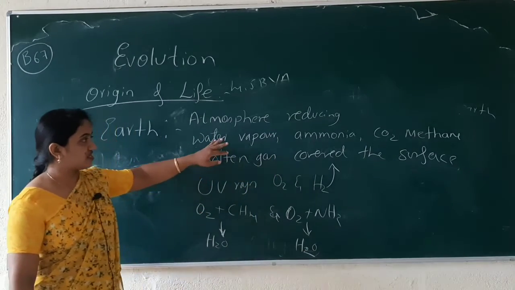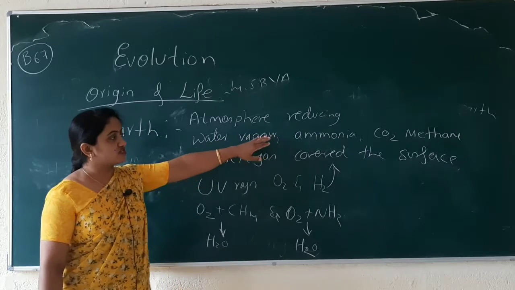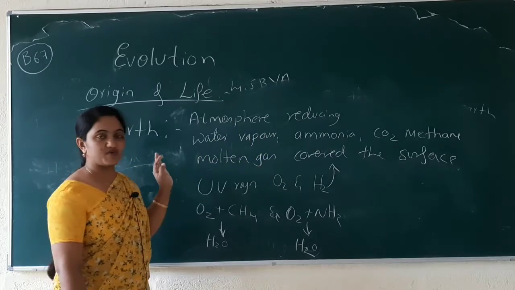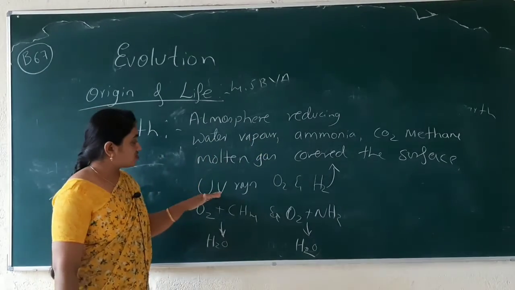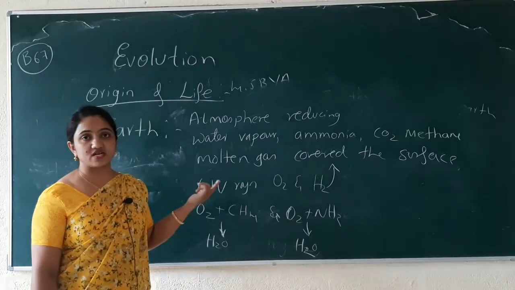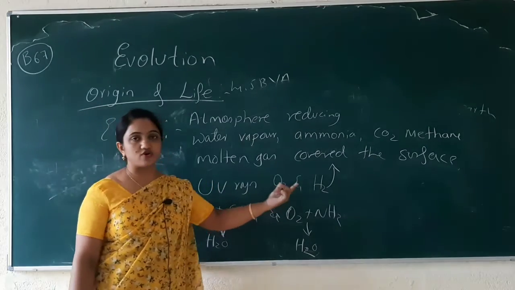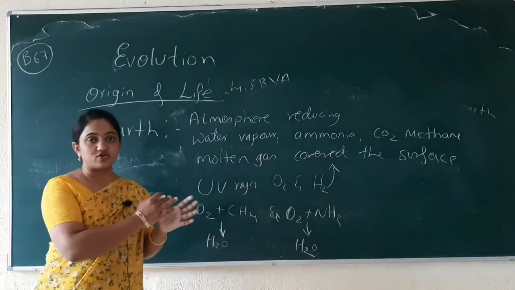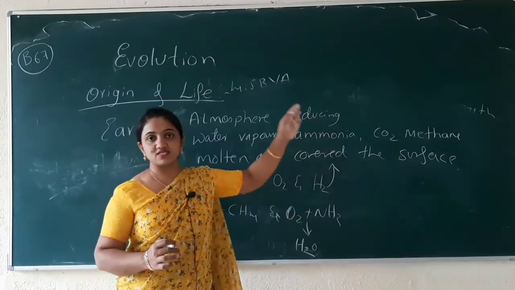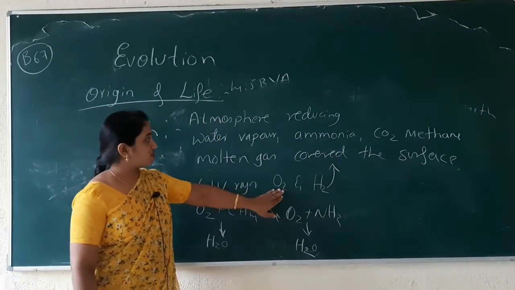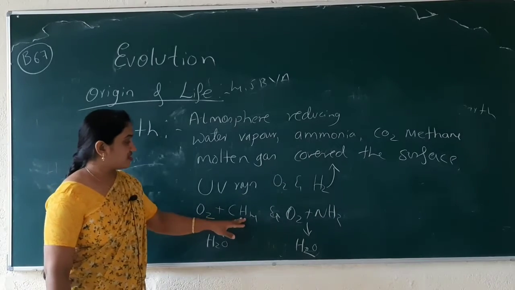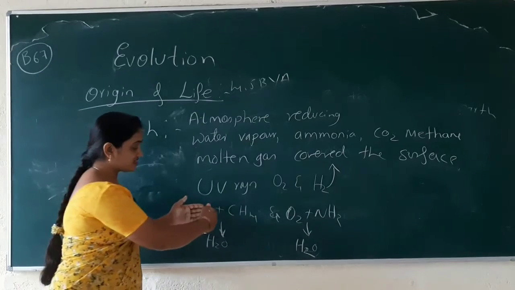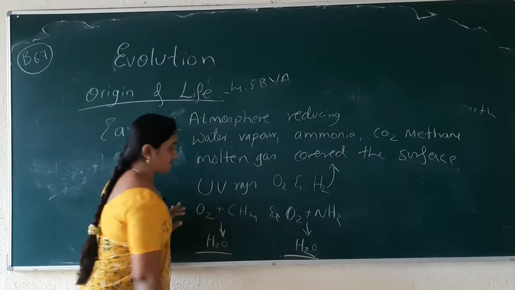Okay, so previously the Earth's surface was having ammonia, methane, carbon dioxide, water vapor, everything. Because of the emission of harmful UV rays, it broke down the water molecules or water vapors. Because of the breakdown of that water molecule, the hydrogen was released into the atmosphere, and the oxygen combined with the methane and ammonia, which resulted in the formation of water.